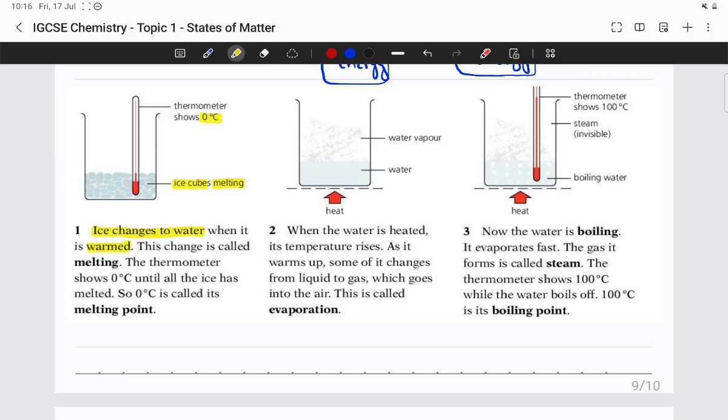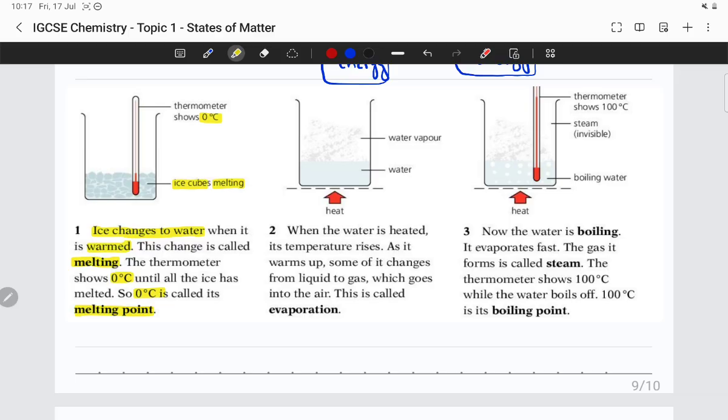So what happens is that the ice has very low temperature. So heat in the surrounding transfers from high energy point, or the point where there's more heat, to the point where there's less heat or less energy, which is basically ice. So ice starts absorbing heat from the surrounding, okay? And when it absorbs heat, it starts melting. But unless and until all the ice changes to water, the temperature shown on the thermometer would be 0 degrees Celsius. So the 0 degrees Celsius is the melting point of ice.